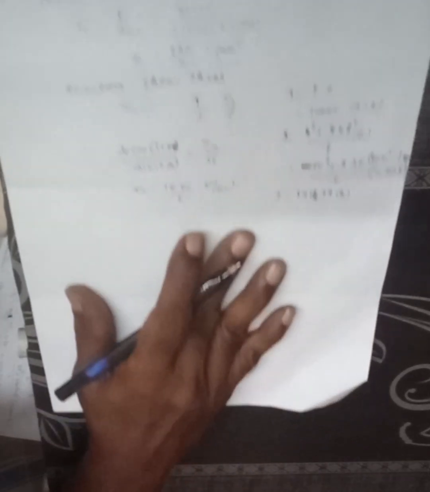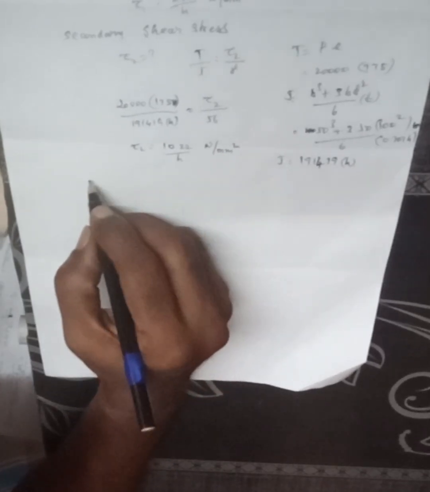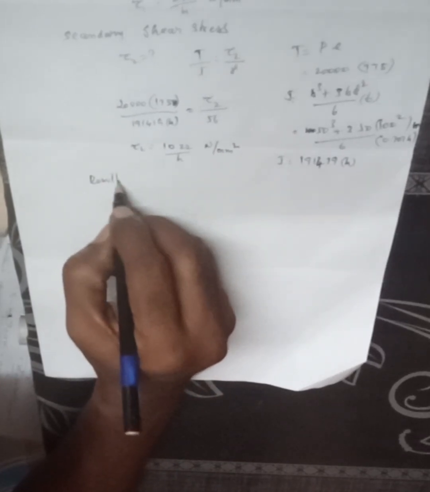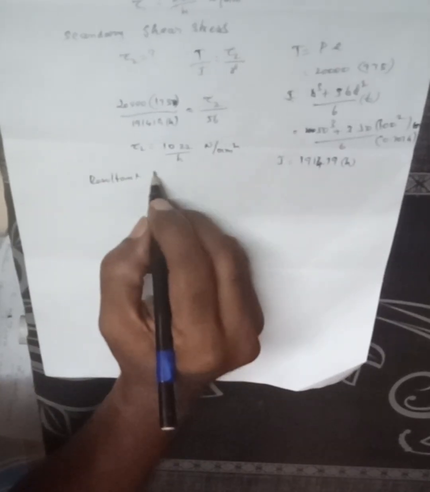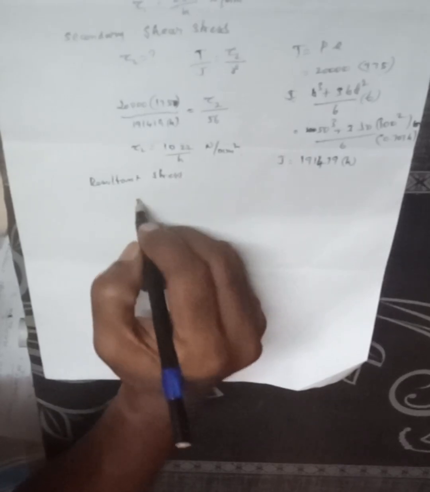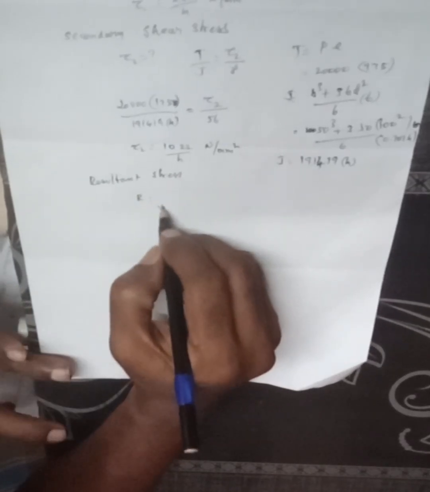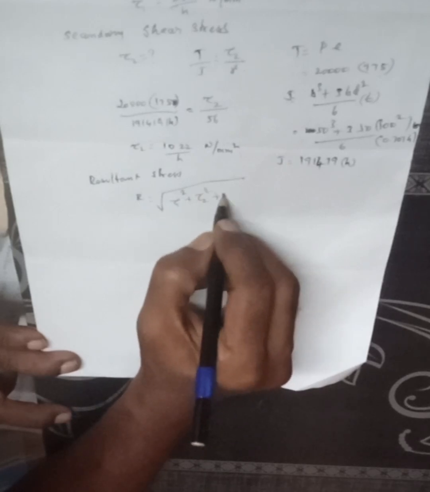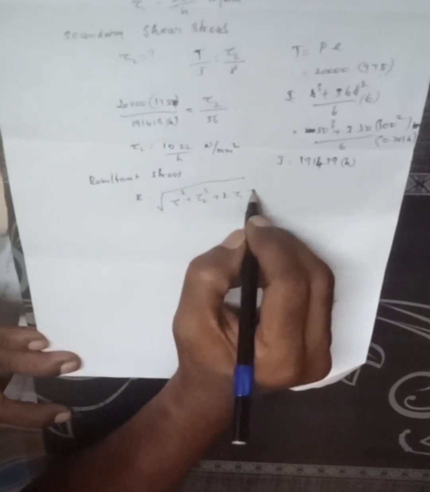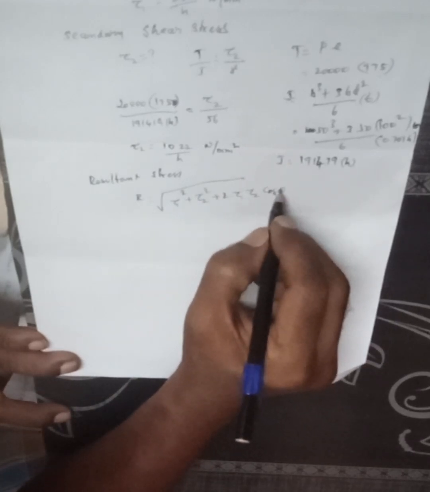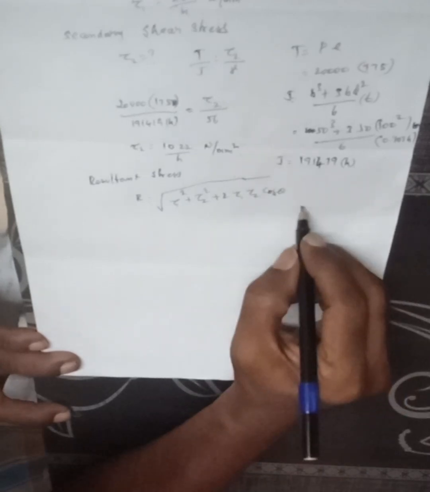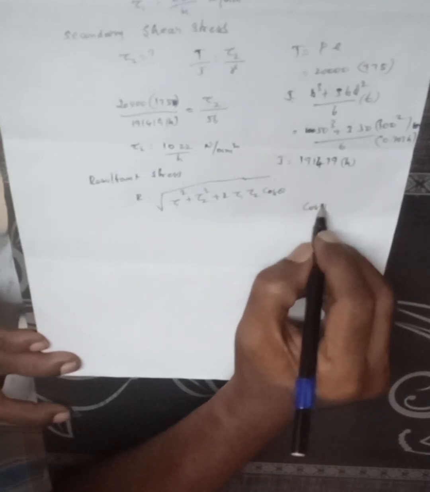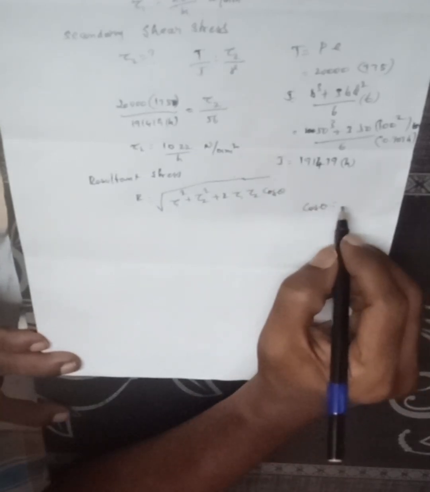So what is the resultant stress? R is equal to root of sigma 1 square plus sigma 2 square plus 2 into sigma 1 sigma 2 cos theta. So what is cos theta? Cos theta is equal to adjacent side by hypotenuse.